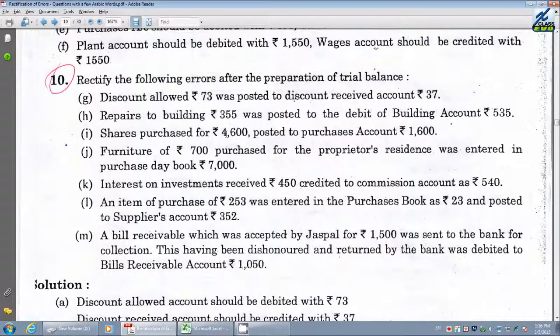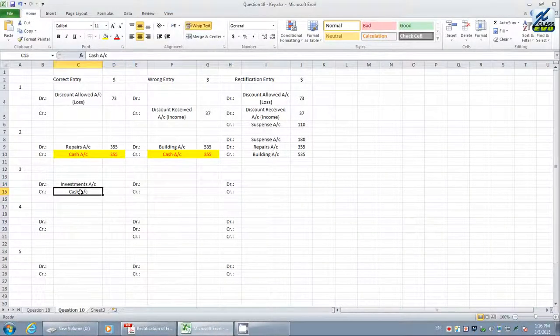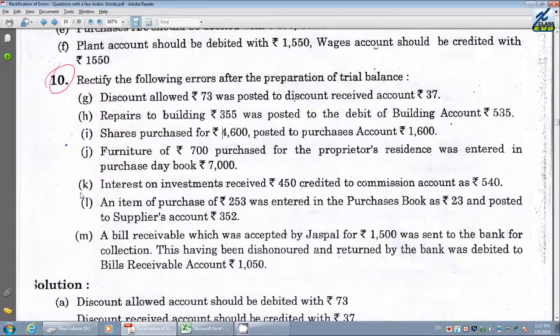Therefore, investments purchased, how much? Generally, investments are bought by bank check only. Therefore, I would like to say by bank account. What is the value here?